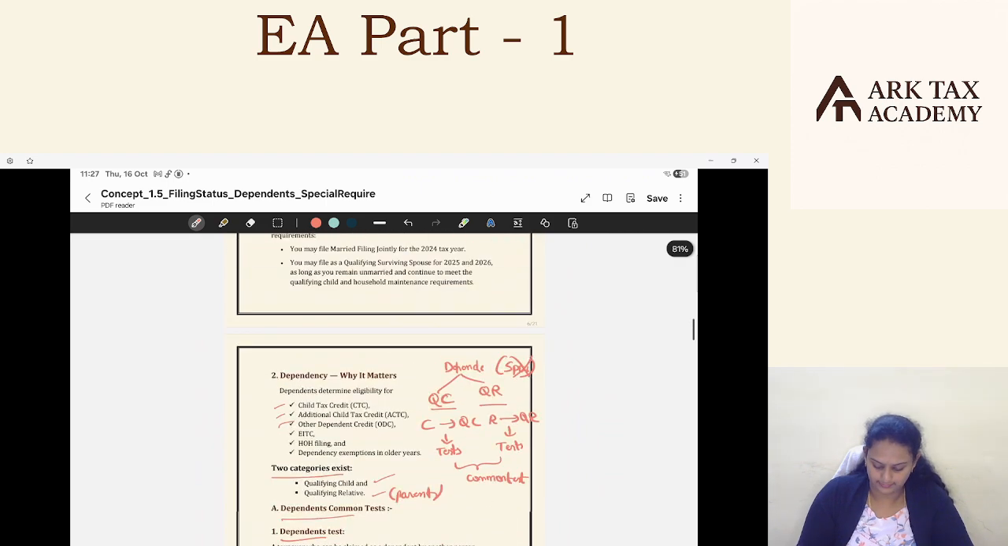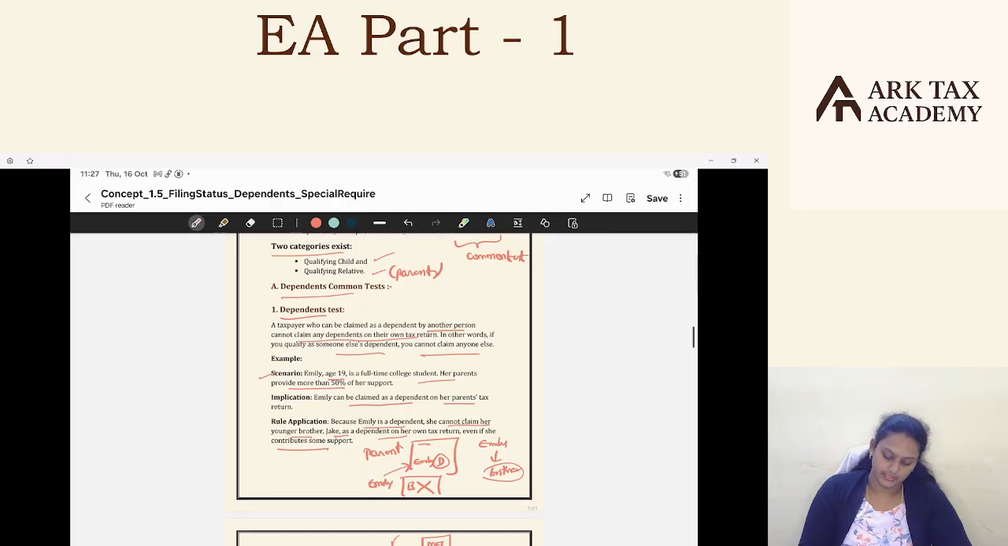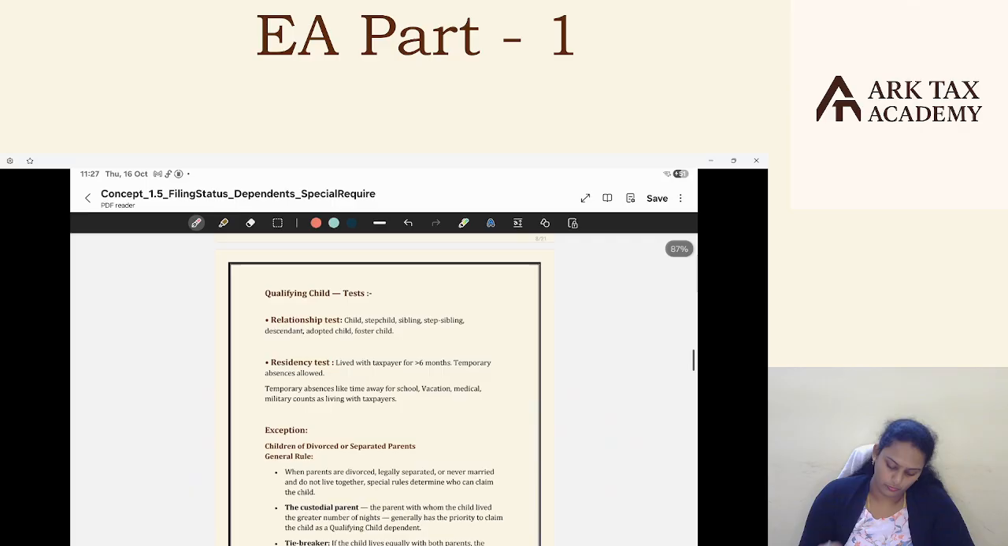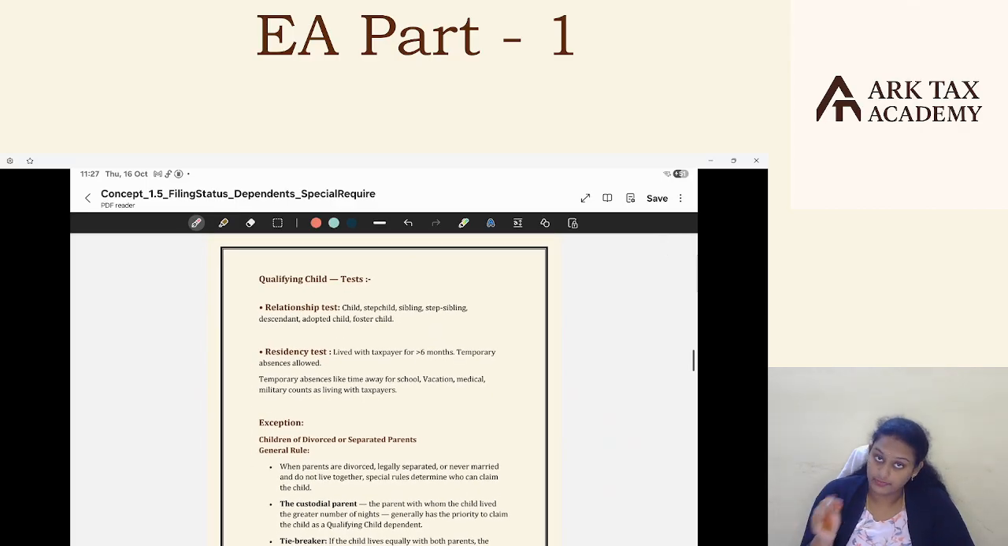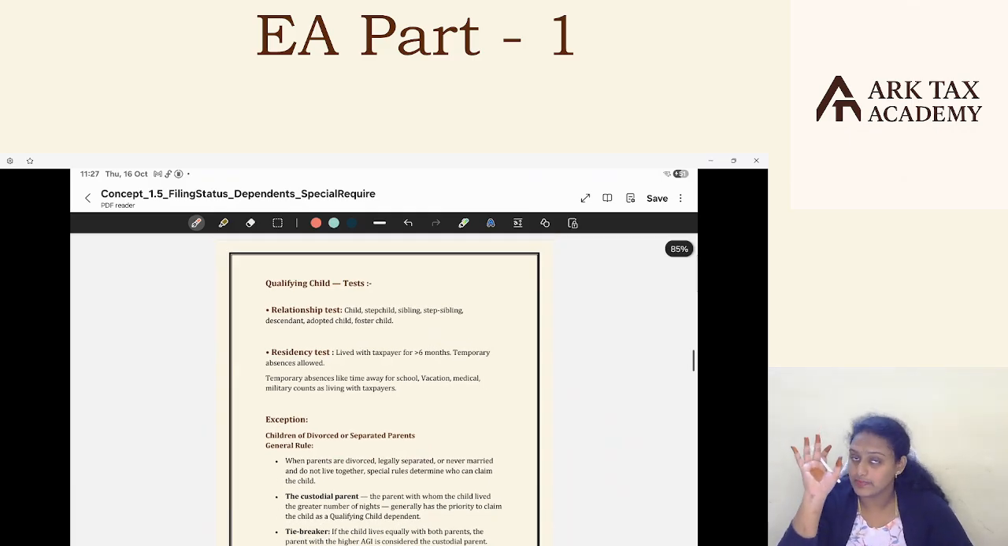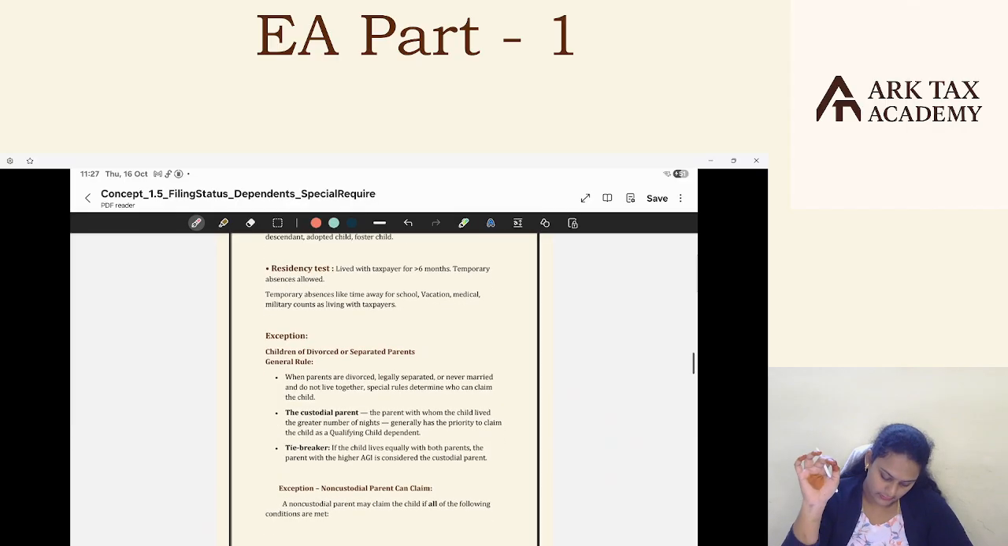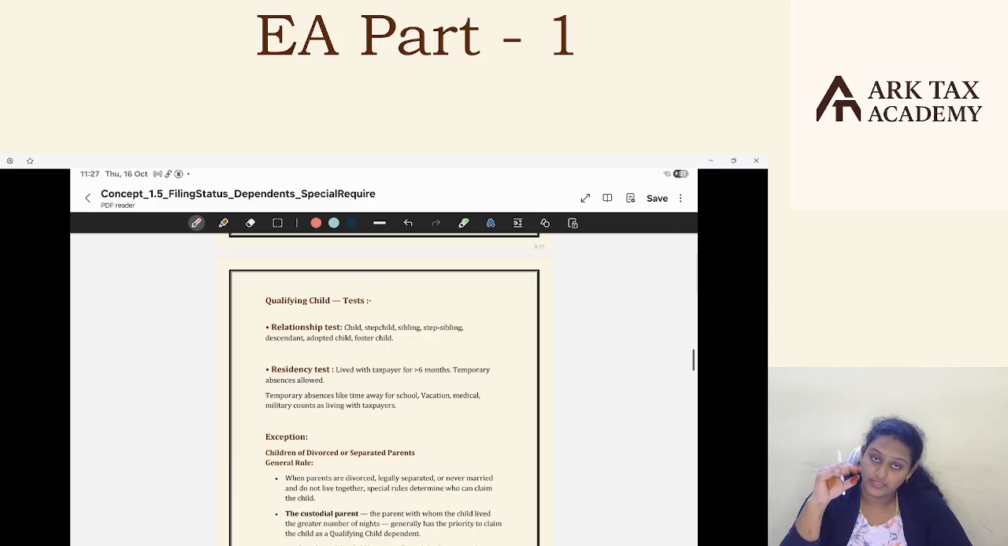The common tests: three common tests which apply for both qualifying child and qualifying relative. There are a few other tests specifically for qualifying child, and even for qualifying relative there are specific tests which they need to satisfy. Now we'll see what tests apply to a qualifying child. Along with these three tests, the child should also satisfy the tests which I am about to discuss now. Then we can say that the child is converted to a qualifying child. Such a qualifying child can be claimed as a dependent.